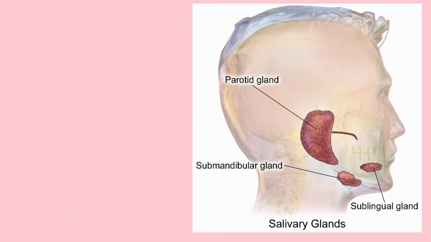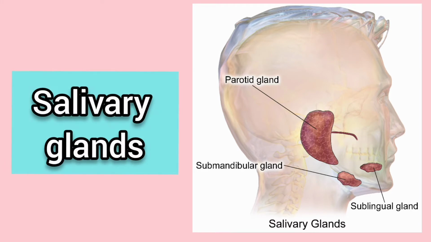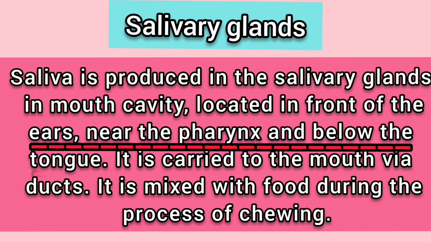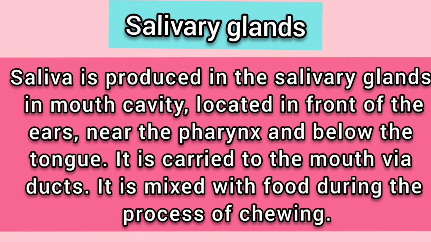Now let us study the next organ, that is the salivary glands. Students, do you know where saliva is produced? Of course, saliva is produced in the salivary glands in the mouth cavity. Where are they located? They are located in front of the ears, near the pharynx and below the tongue. Saliva is carried to the mouth via ducts. It is mixed with food during the process of chewing.